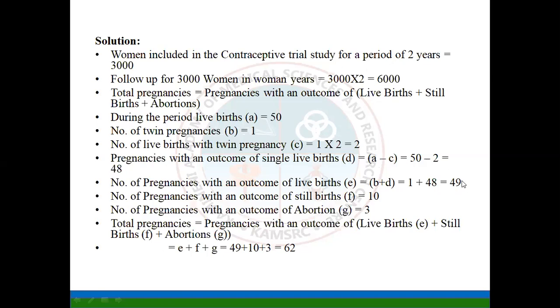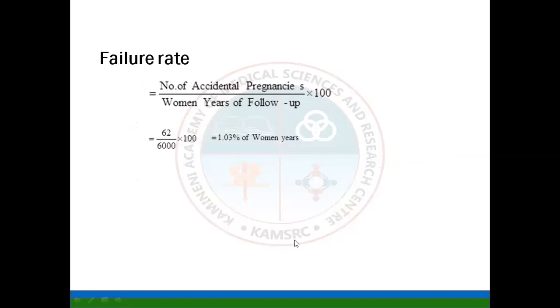The number of pregnancies with an outcome of stillbirths were 10, and with an outcome of abortion, 3. So the total comes to 62. The total number of pregnancies among those 3,000 women are 62.